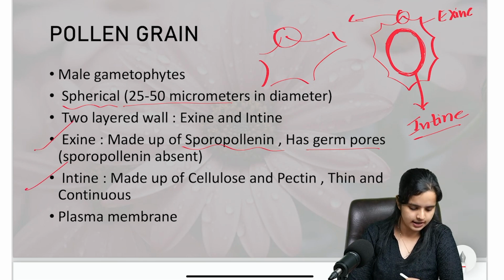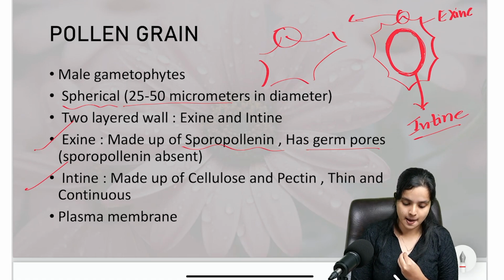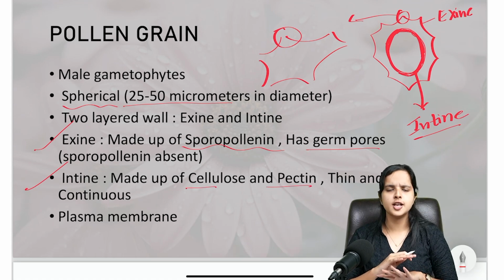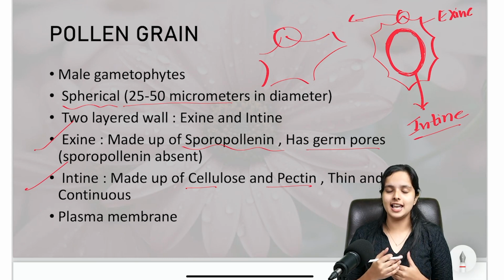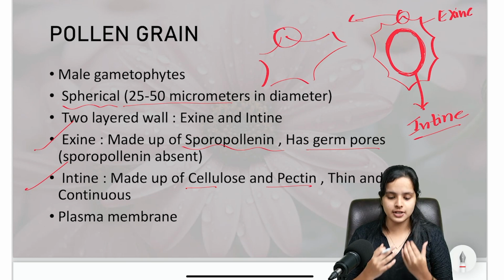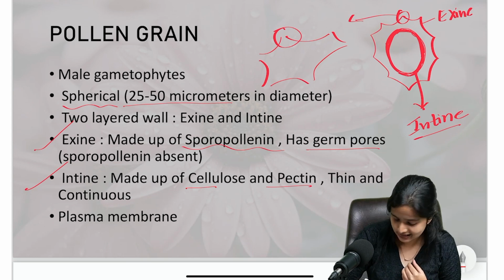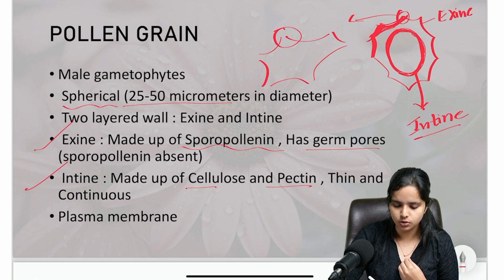Now about the intine. The intine doesn't have any germ pores. It is continuous and smooth, and it is made up of cellulose and pectin, not sporopollenin. The exine is made up of sporopollenin, but the inner layer, the intine, is made up of cellulose and pectin. It's comparatively thin. In this figure I've drawn it a bit thicker, but don't mind that. The inner layer is usually thinner than the exine. The exine is thicker and the intine is thinner. Don't confuse between them.